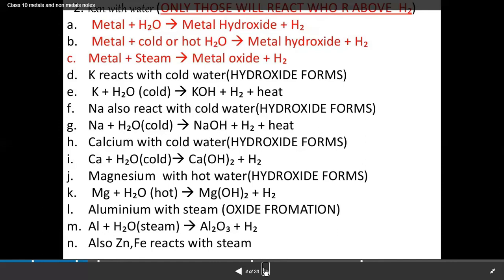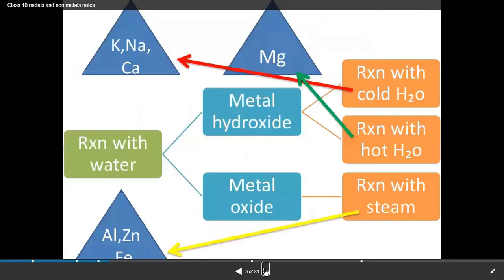Next, magnesium reacts with hot water. As magnesium is middle reactive, it won't be able to react with cold water. When it reacts with hot water, it forms magnesium hydroxide and liberates hydrogen gas. Next, aluminium, which comes under the less reactive metals, reacts with steam, the gaseous state of water, to form aluminium oxide and liberate hydrogen gas. Similarly, zinc combined with steam forms zinc oxide. Iron reacts with steam to form iron oxide and liberate hydrogen gas.